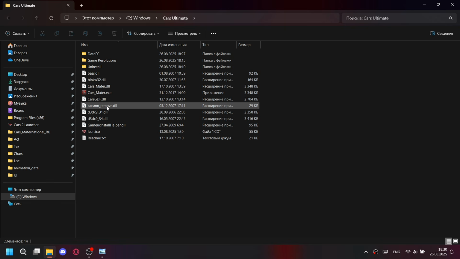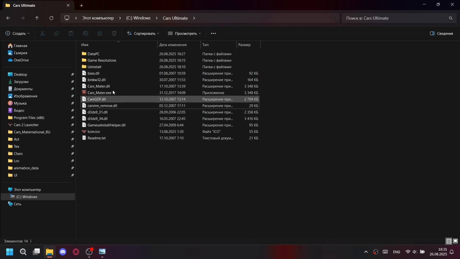And now the most important step is to select the game's resolution. In the previous version of the mod, the default resolution was set to 1920 by 1080, which caused issues for those with monitors with different resolutions. However, I have addressed this issue, and the mod now works on all monitors.